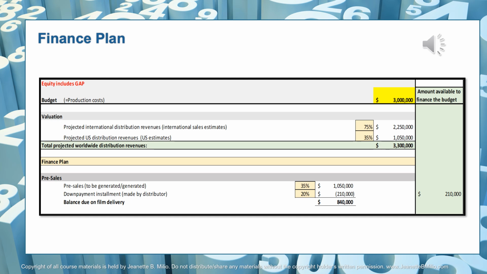Pre-sales will be 35% of the budget, that is $1,050,000, and down payments paid by the distributor on the closing of those deals would be 20% of the pre-sales, which is 20% of $1,050,000, that is $210,000. So the balance due on delivery would be $840,000 on this pre-sale component.